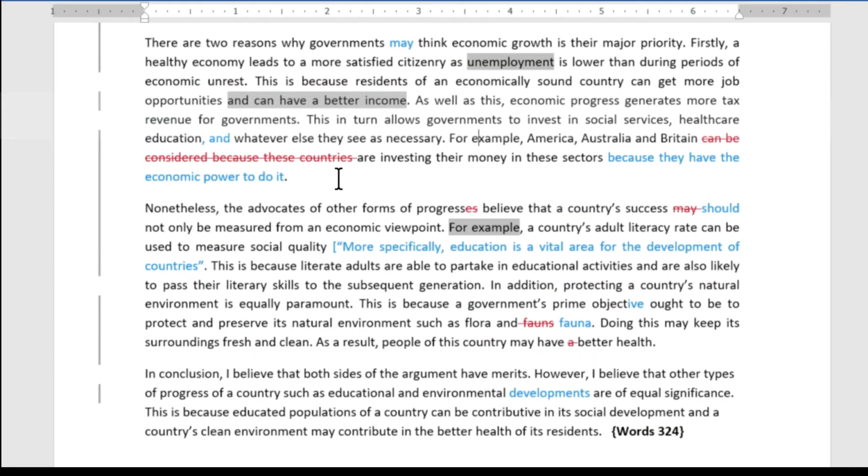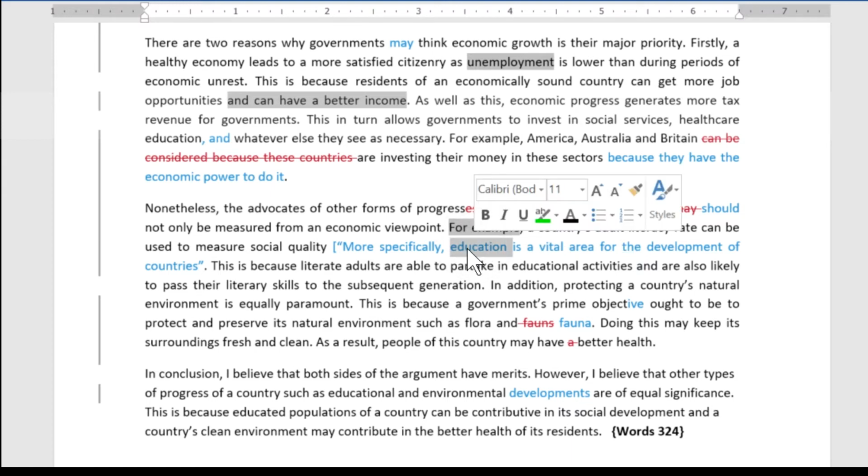Then what I don't like is, so we've got a general topic sentence here. We should be introducing the first point here, not an example, but the first point. So other forms of progress, we should have the first form here, and then you could do a for example. So this is not the right phrase to be using here. It's too early in the paragraph for the example because we haven't established a main idea yet or a key point. So I've rewritten this sentence. More specifically, education is a vital area for the development of countries. So I've made it clear that the first point is education.